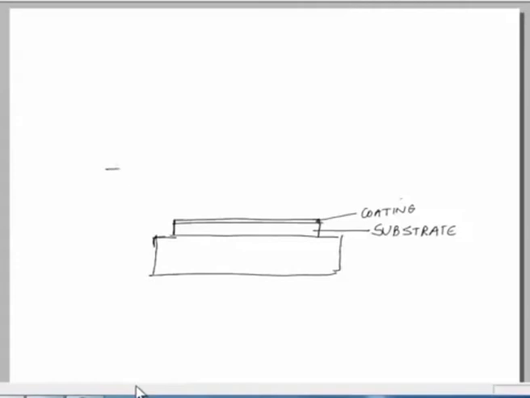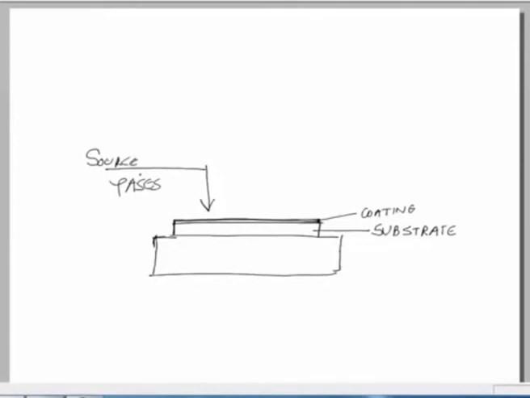On your screen you can see that we have already highlighted the substrate, and this is the coating that we want to generate. From this side, as I have already told, the gases carrying the chemicals would be coming.